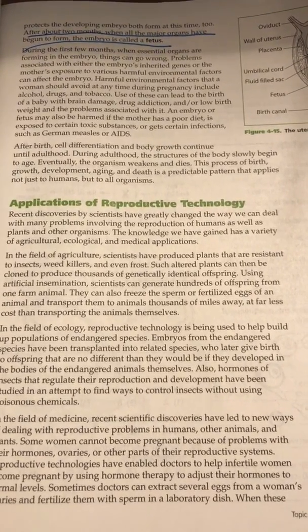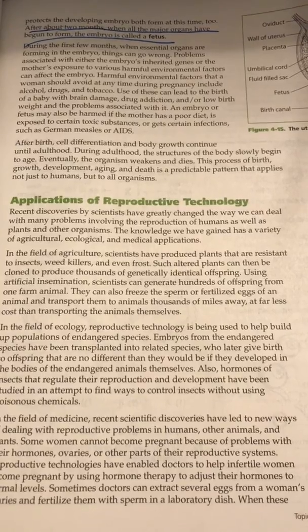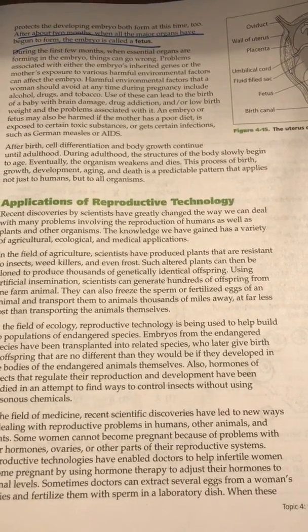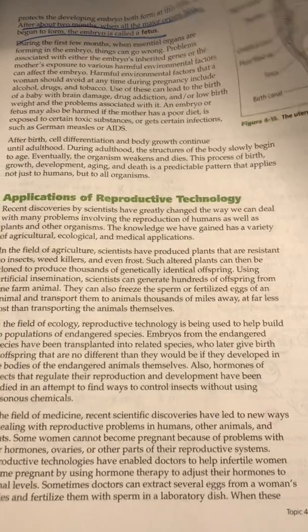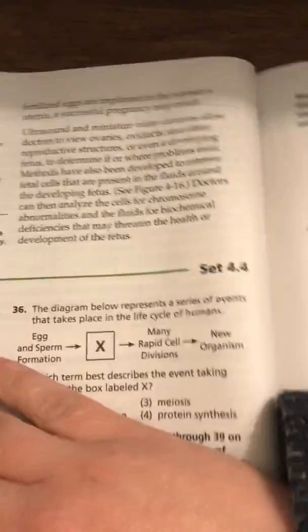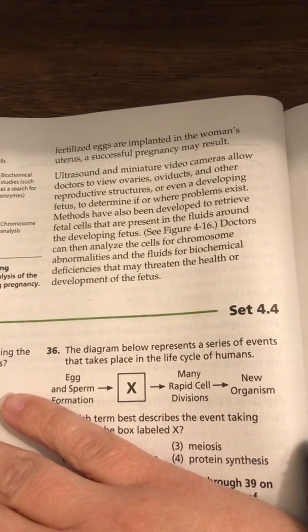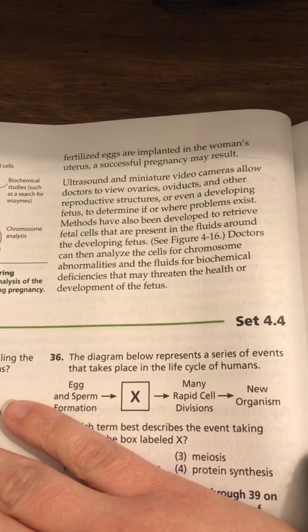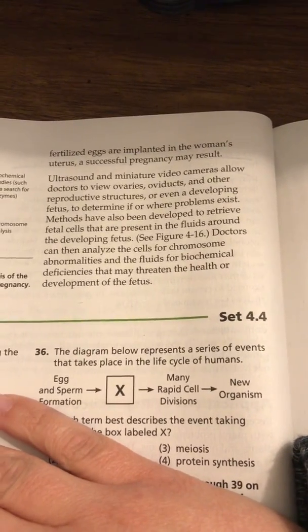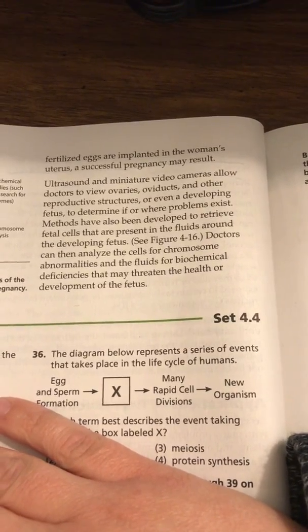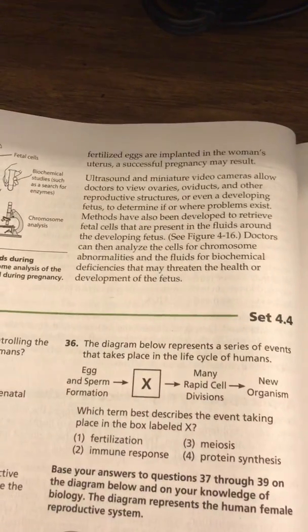Reproductive technologies enable doctors to help infertile women become pregnant by using hormone therapy. Sometimes doctors can extract several eggs from a woman's ovaries and fertilize them with a sperm in a laboratory dish. When these fertilized eggs are implanted in the woman's uterus, a successful pregnancy may result. Ultrasound and miniature video cameras allow doctors to view ovaries, oviducts, and other reproductive structures, or even a developing fetus, to determine if or where problems exist.